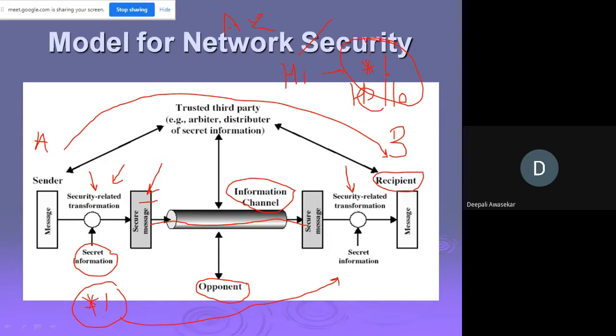An example is an encryption key used in conjunction with the transformation to scramble the message before transmission and unscramble it on reception. The opponent or attackers should not be aware of what data is being sent, and therefore the secret information can be a key. So this is the model for network security.